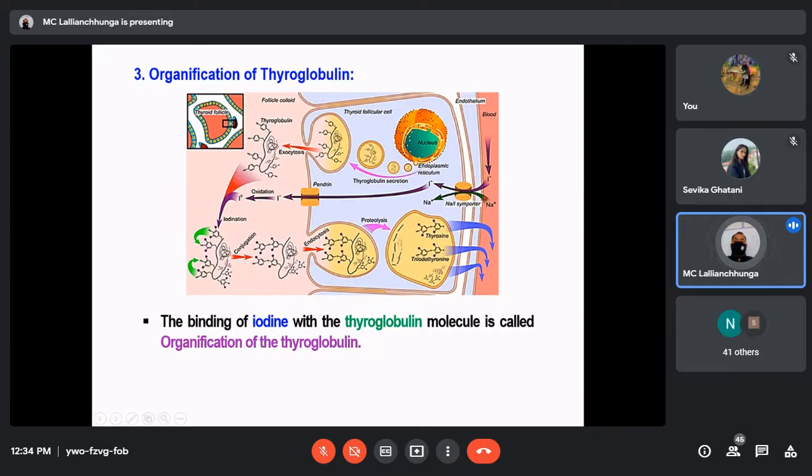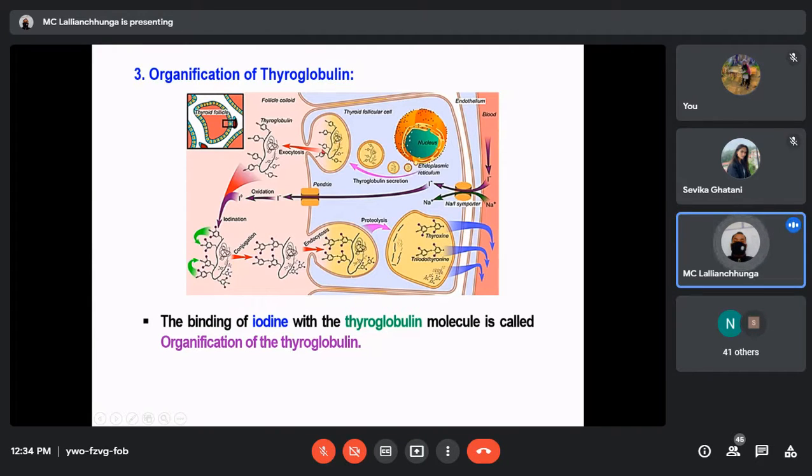Let's see this diagram again. Iodine is transported into the cell, passes through this membrane channel, and immediately after it has passed into the colloid, oxidation takes place. Iodine is converted into the oxidized form of iodine by peroxidase, as we just discussed.